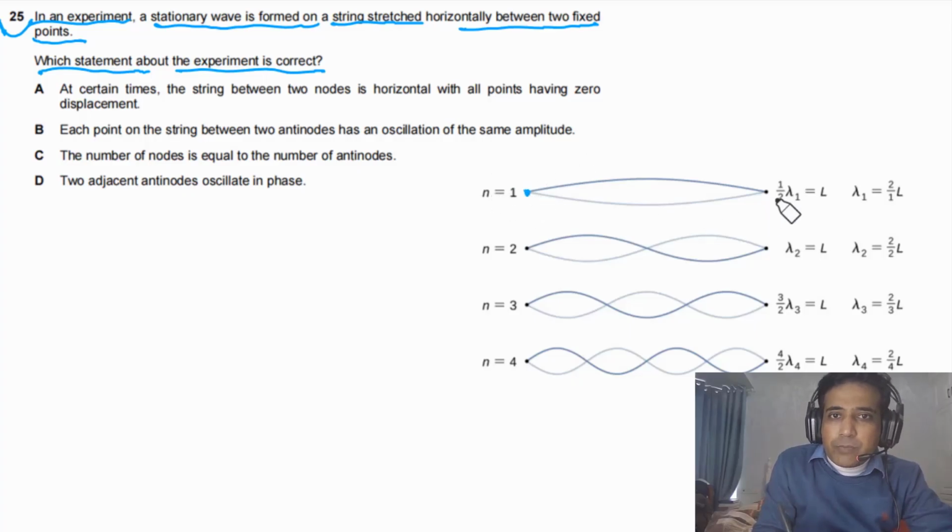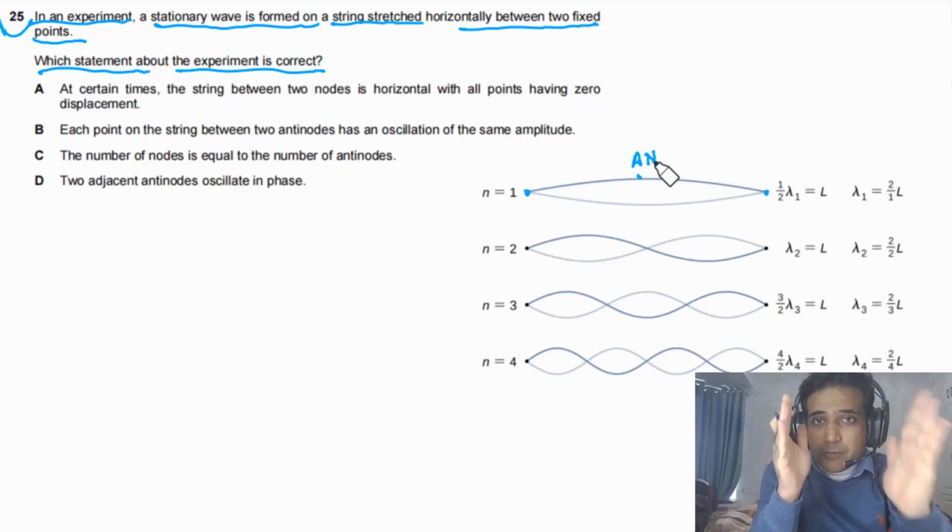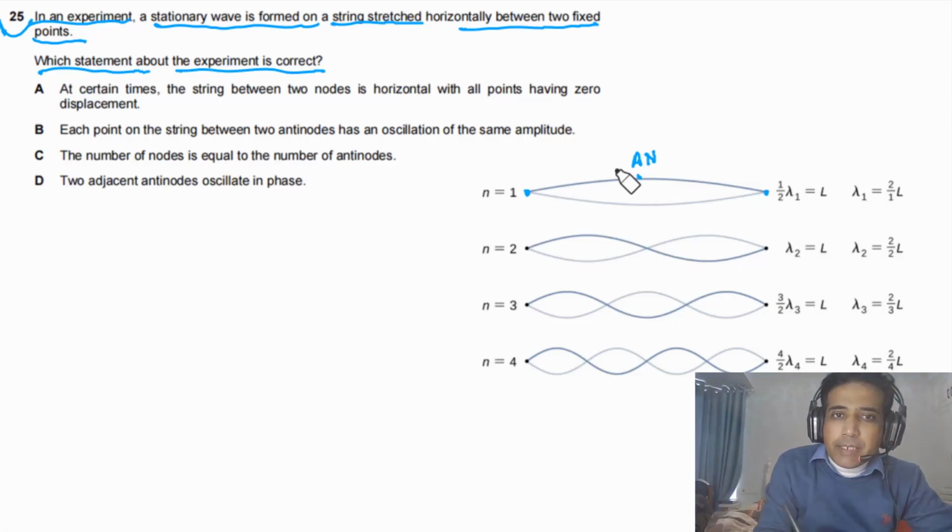This point is a node, this point is also a node, and this point is the anti-node. All the particles between any two consecutive nodes are always in phase, but they have different amplitudes. Also, if I imagine one particle here, after time T/4 this particle will be at this point.